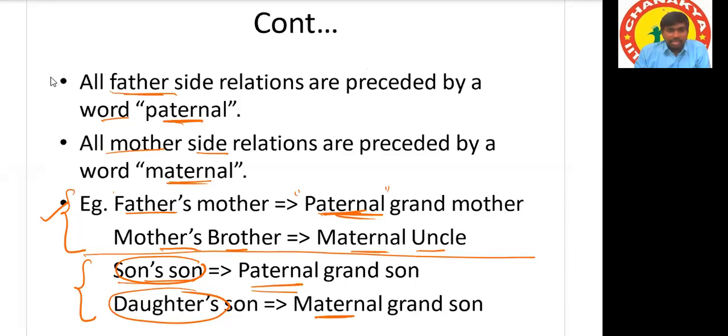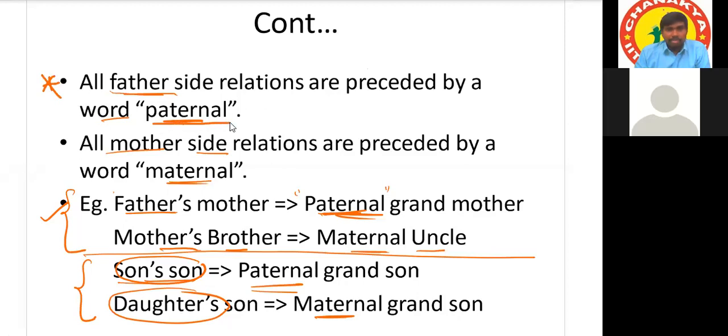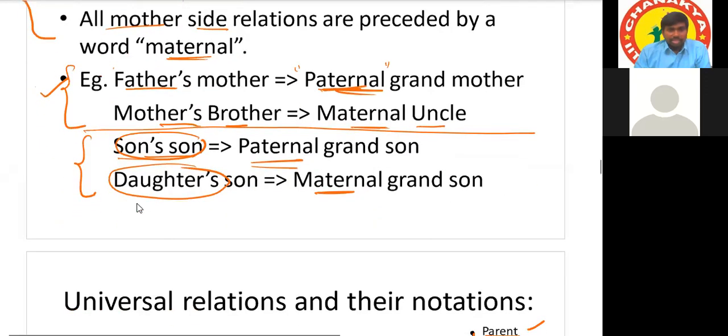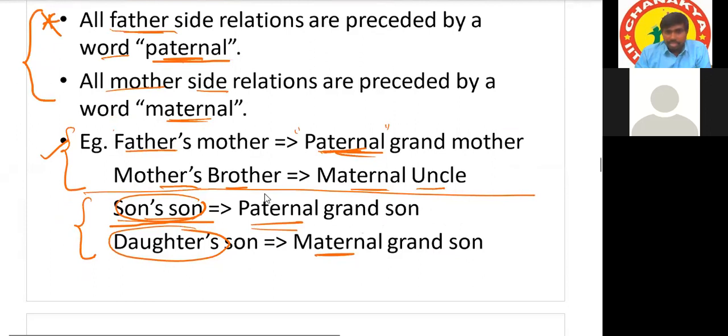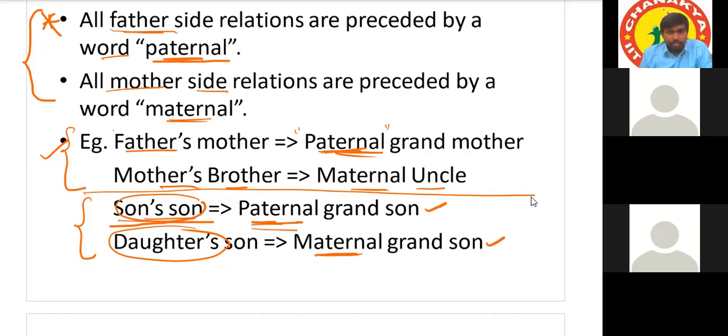See, all father side relations are preceded by the word paternal, and all mother side relations are maternal. Not only on the parent side, we can use the words paternal and maternal on the children side also. A son's children are paternal children, and a daughter's children are maternal children.